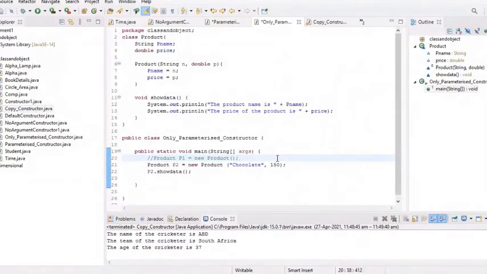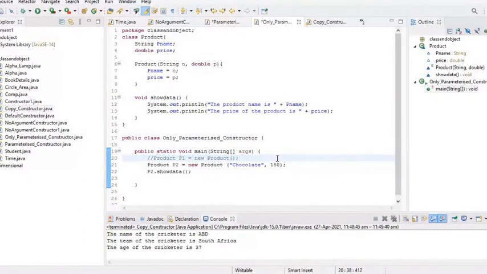Yes, sir. The program starts from line 21. Here the parameterized constructor is invoked, and we have given the parameters chocolate of string type and 150 of double type.